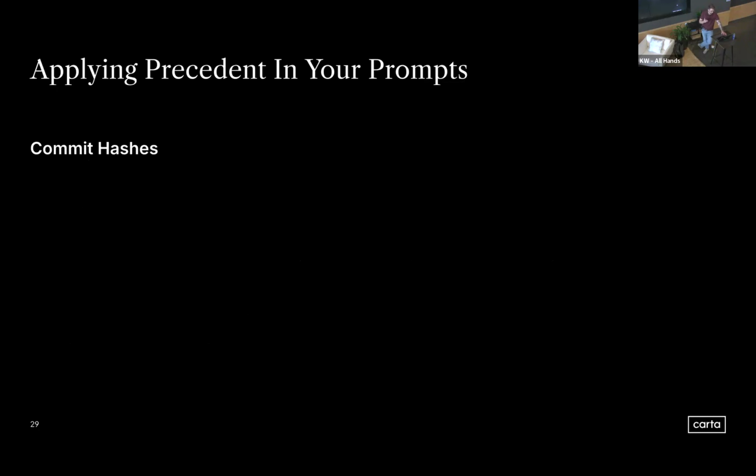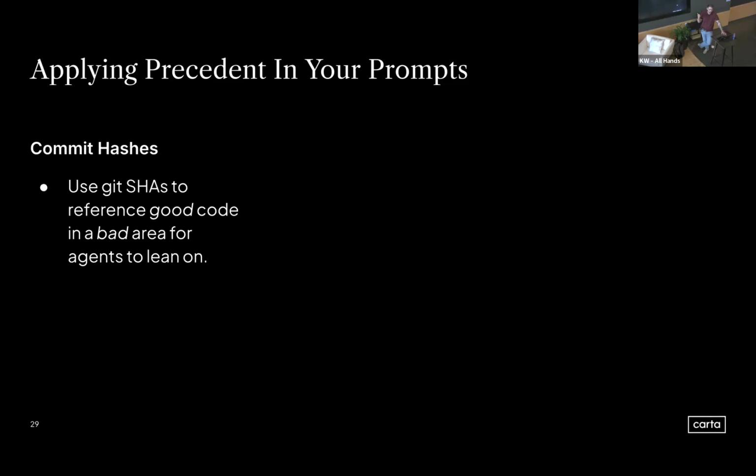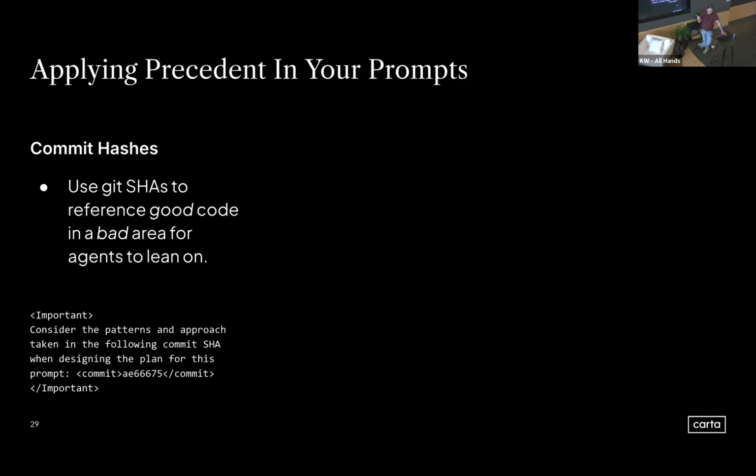A couple things I'd recommend is, if you don't know, commit hashes are a really cool tool for providing context to a prompt. If you have a specific feature and something similar has been done before, you could always just go find that pull request. We squash all pull requests into one commit when we merge them. And you can just send that commit over to the agent and say, hey, I liked how this was done. Please go look at this commit SHA and go do the same thing for this current plan.